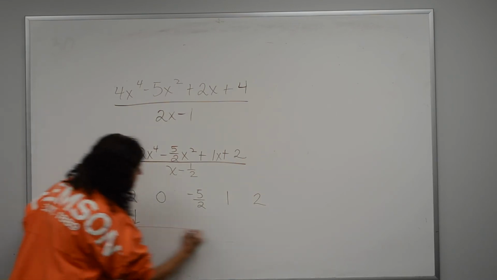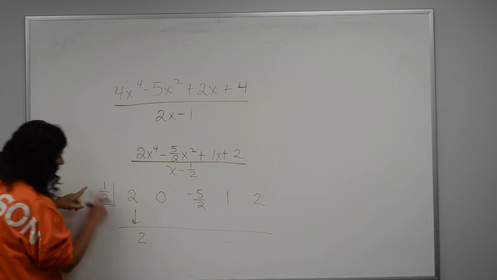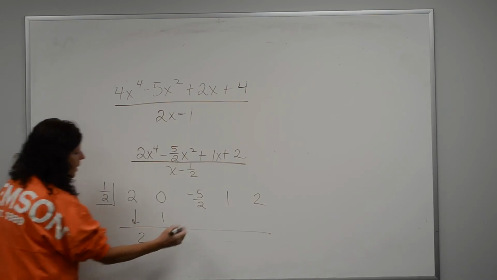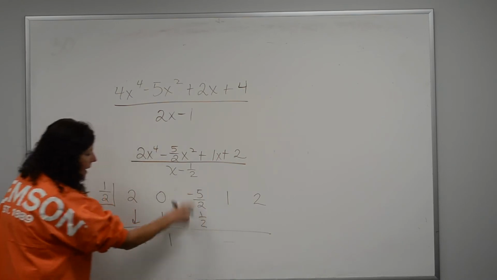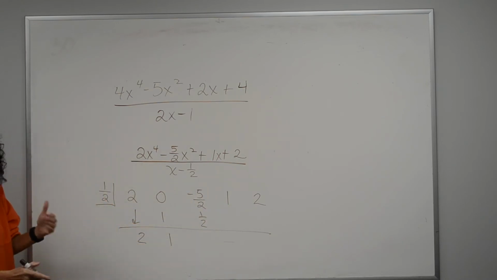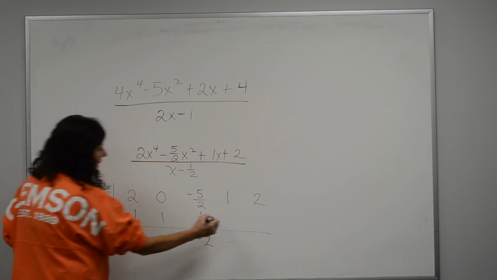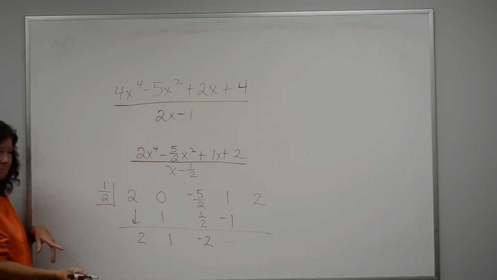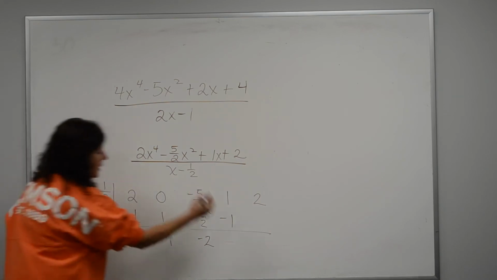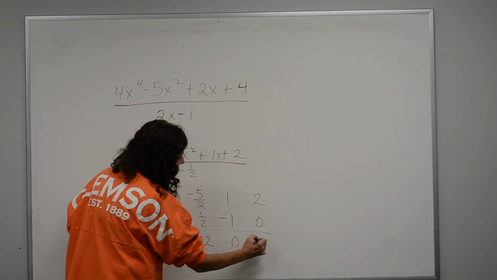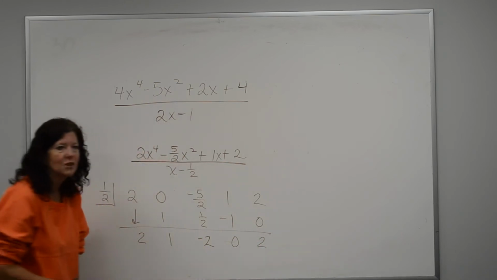So, same thing. Bring the 2 straight down. Multiply. That's going to give me a 1, which gives me 1/2 there. So I get -4 over 2, which is -2. Multiply. That's going to give me a -1, isn't it? Okay, you still following me? Okay, 0. Multiply here, it's going to give me a 0, and it's going to give me a 2.